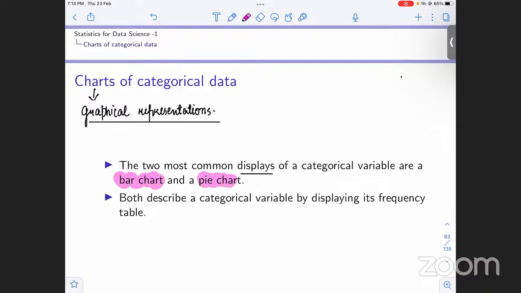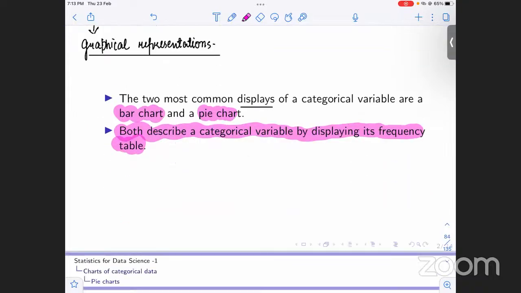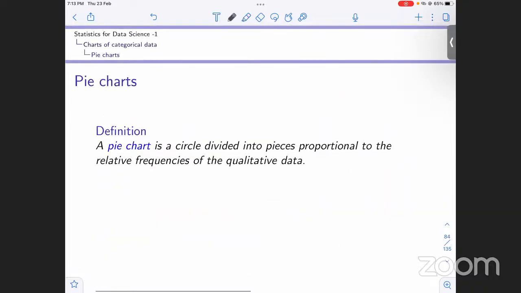They both describe a categorical variable by describing its frequency table. So in both the bar chart and the pie chart, we will be displaying the frequencies or relative frequencies of the variables. Up till now we were just displaying them in the form of a table. Now we'll display them graphically, in the form of charts. So let's first go to the pie chart.